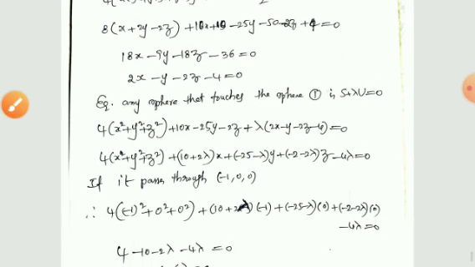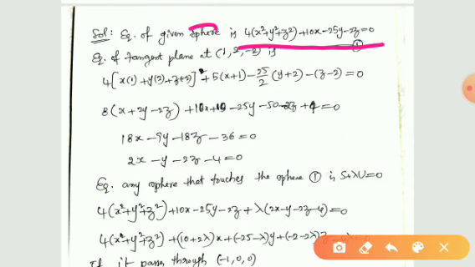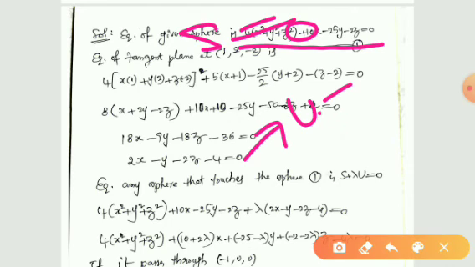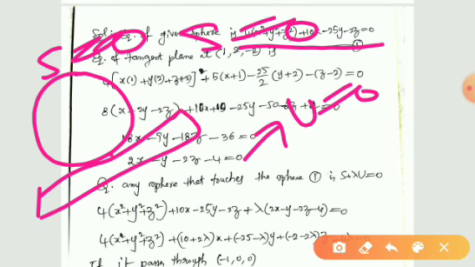Therefore, suppose this equation is S equal to 0 and the tangent plane is U equal to 0. So suppose this is the given sphere S equal to 0, and this is the tangent plane at the given point, U equal to 0.